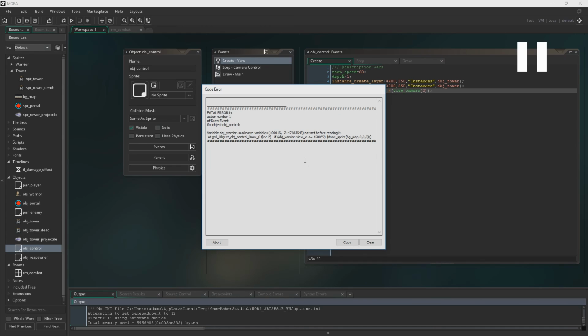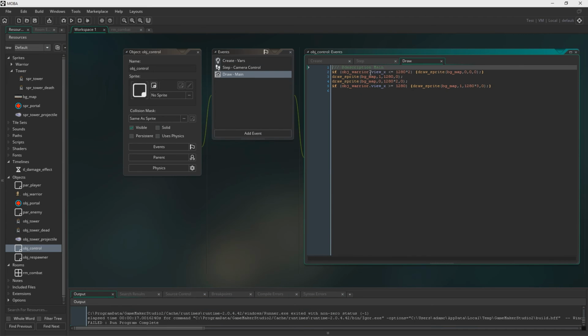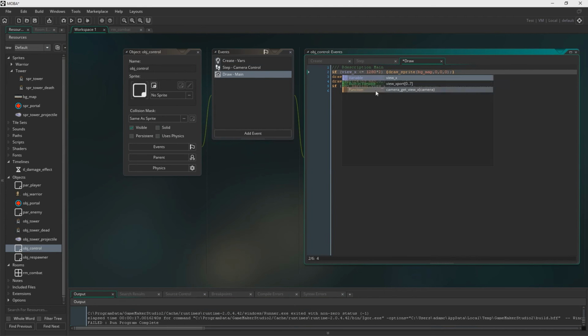No, what's wrong now? Oh, so when we're trying to draw the background sprites, we're checking for if object warrior.viewX. We just need to change it to viewX, because we no longer need to check object warrior. We just need to check viewX because it's now in the current object. So there we go. Good stuff.